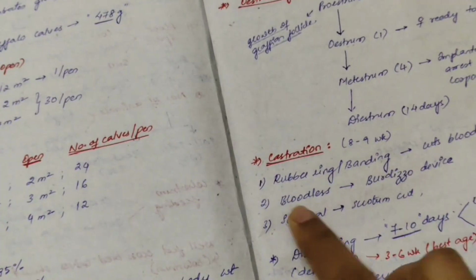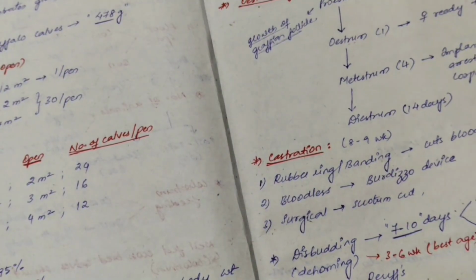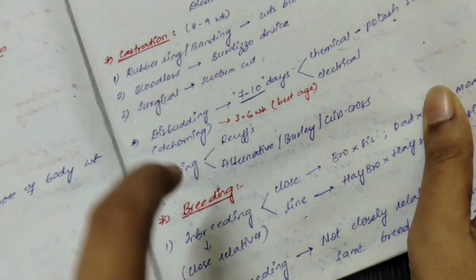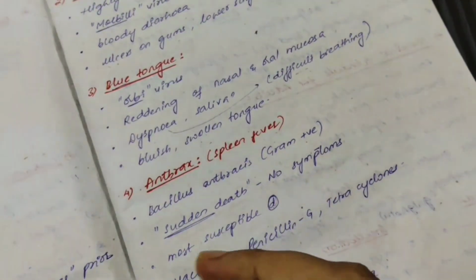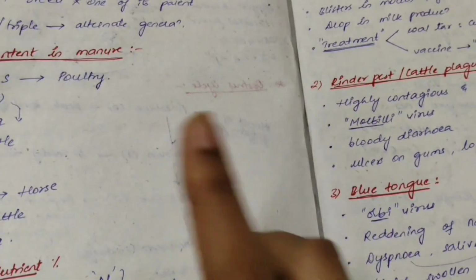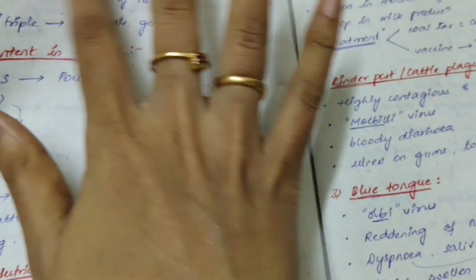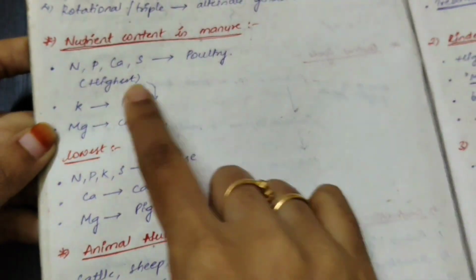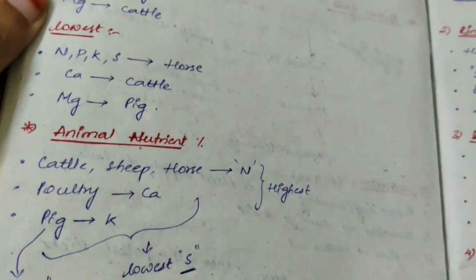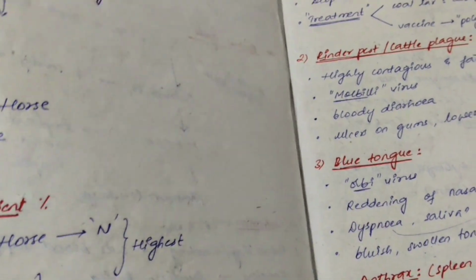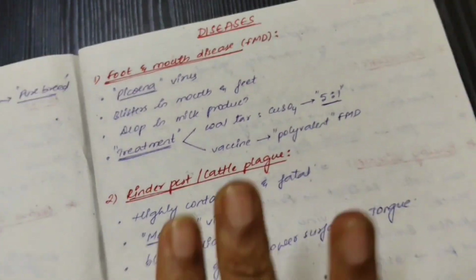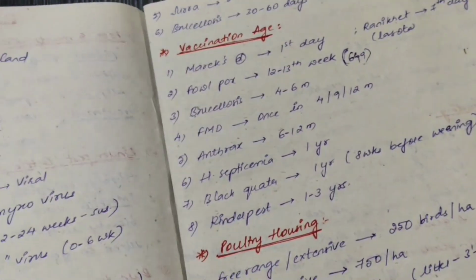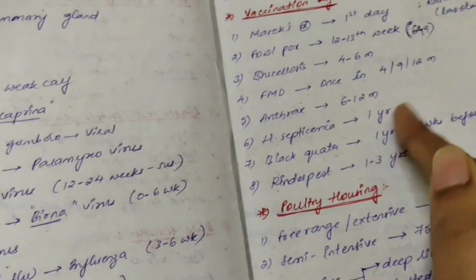After that, castration and its procedure, and one of the most important where you can definitely expect questions is breeding: inbreeding, grading up, outbreeding, crisscross breeding. If you have a little bit of idea in genetics, you can easily learn these terminologies. After that, one of the important topics is nutrient content and a few terminologies, which I have also covered. After that, a very very important part where you can expect questions is diseases and vaccines: which disease, vaccination time, vaccination age.